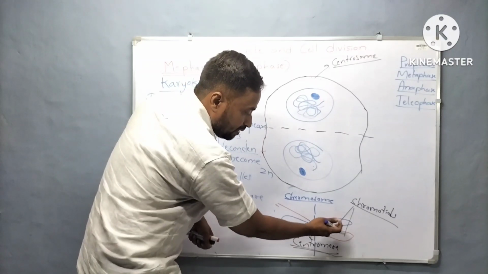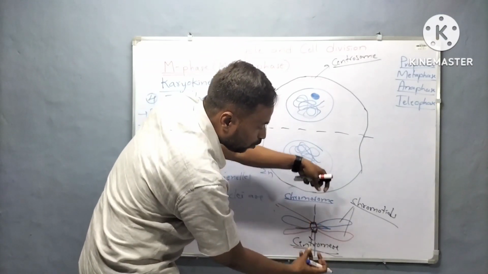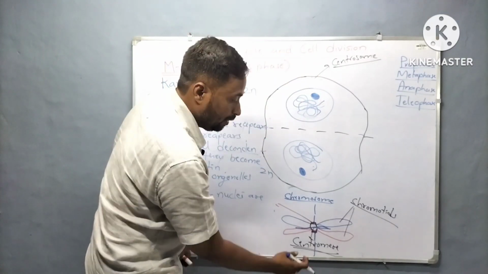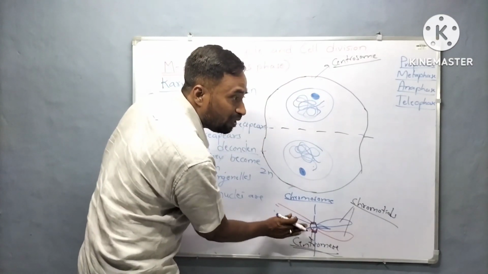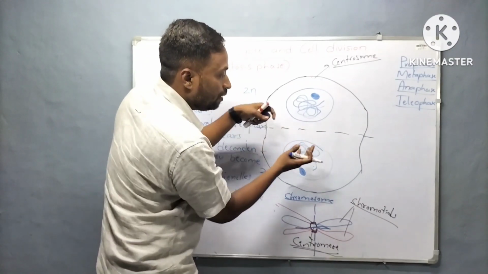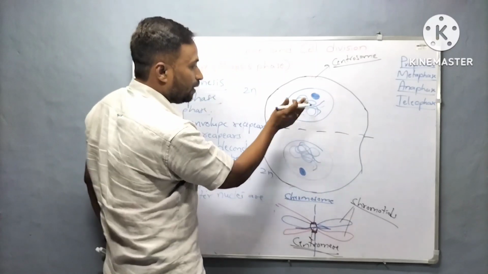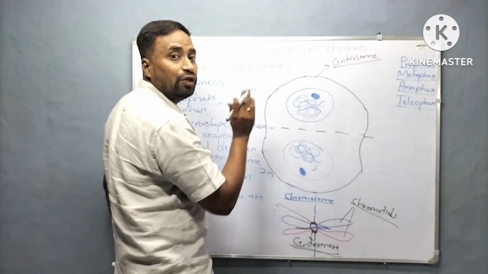Recall that in metaphase the centromere splits, and the two daughter chromatids move towards the opposite poles during anaphase, due to which the chromosome number remains the same, but the chromosome content comes from 4c to 2c.